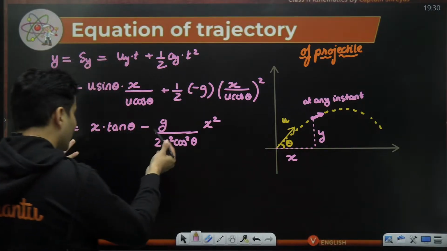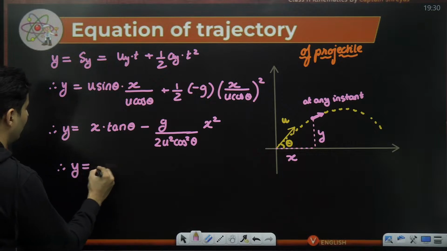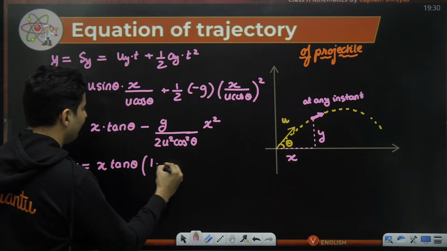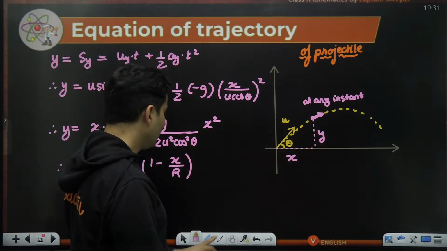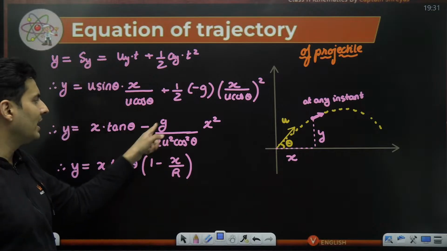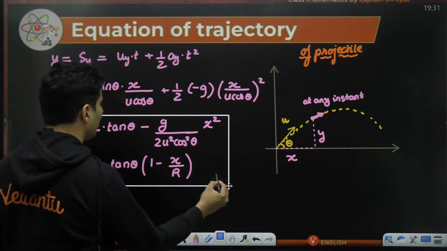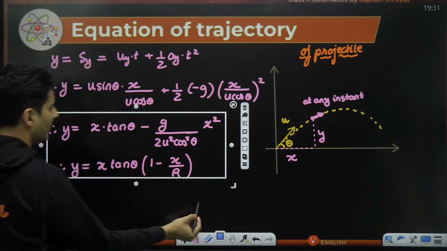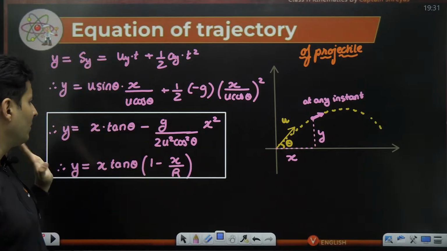Perfect. But if you are smart enough, you can also get this in terms of range, and it looks something like this: x tan theta times 1 minus x by R, R being the range. Both of them are the same thing. If you substitute the formula for range, you will get this after opening the brackets. So please remember both the formulas, because sometimes they might ask you the range, or range might be given and you might have to solve this. So it's better to remember it.